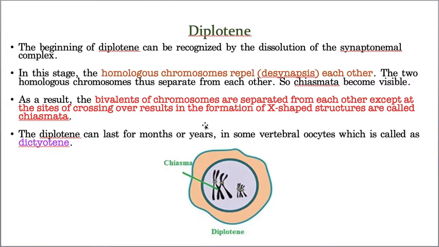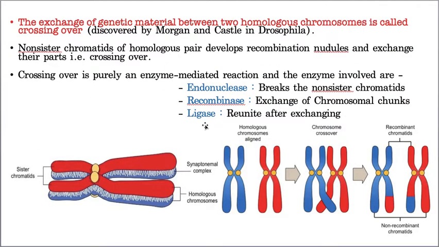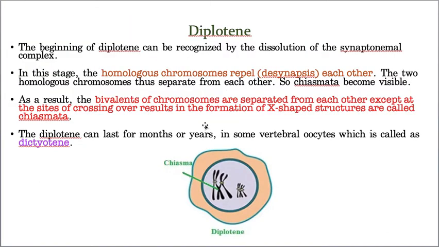Now, let us take the next one, diplotene. What is diplotene? The exchange happened in Pachytene. That's why now these chromosomes started repelling. That means they get detached. This process of repelling takes place by dissolving of the synaptonemal complex. How are they attached? They are attached with the help of the synaptonemal complex.